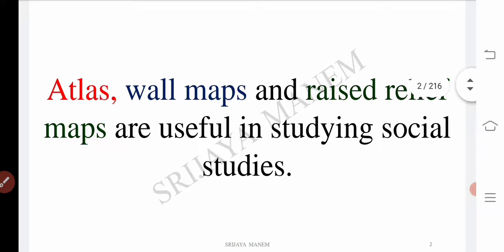So you may have atlas books with you. What is an atlas? Actually, it's nothing but a collection of maps. Then wall maps you may observe in your schools, different kinds of wall maps.